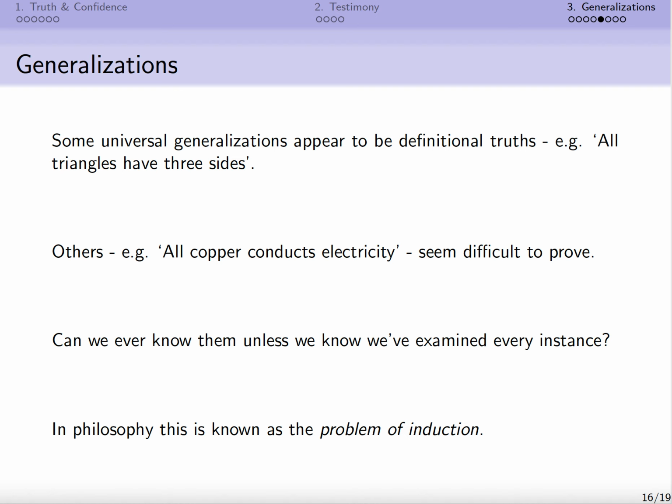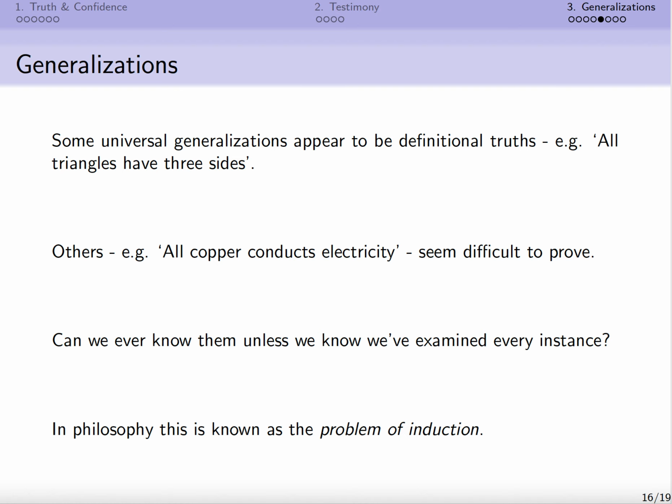So for instance, all triangles have three sides. That's a universal generalization, but it also seems to be true by definition, just by definition of what a triangle is. But many are not. Many universal generalizations are not simply true by definition. Perhaps an example is all copper conducts electricity. It doesn't seem that that's true by the definition of copper.